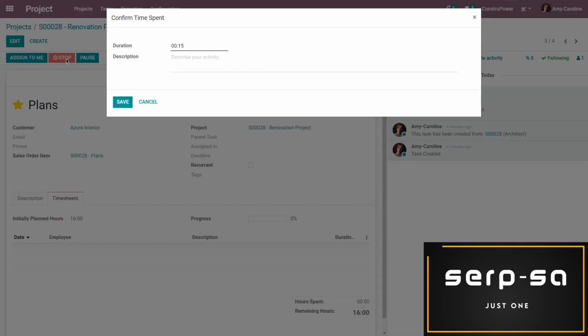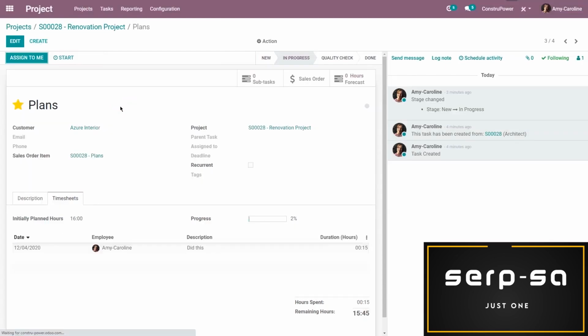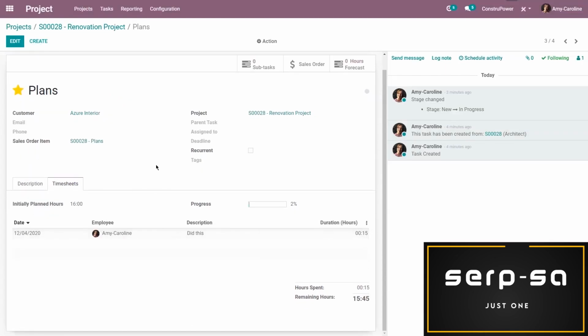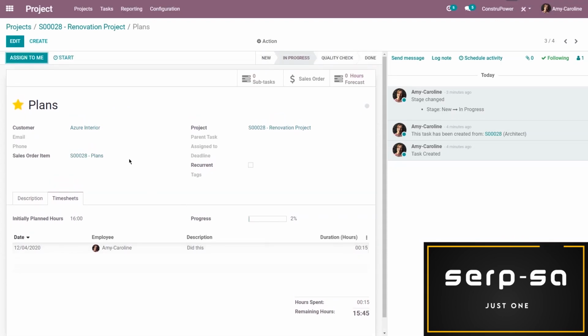Here I have a minimum time configured, 15 minutes, but we can change that, of course. And I'm going to add the description. Did this. Not very profound, but it works there. And then we'll see our progress and the time we spent and the hours remaining, of course. So that is just a convenient tool for your employees.